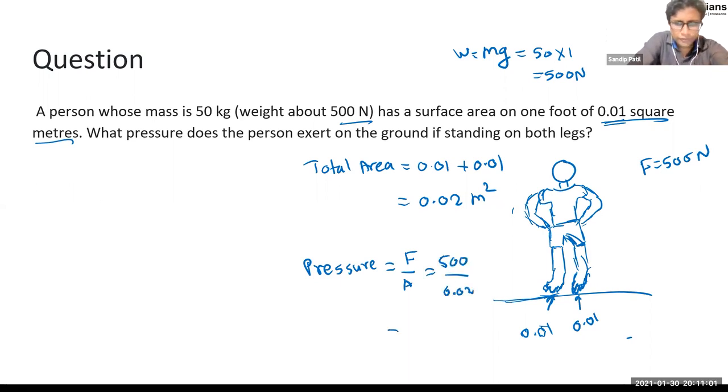If you do this calculation, you will get the answer, almost equal to 25,000 Pascal. Pascal is our unit. Atmosphere is also a unit, but the standard unit is Pascal. So whenever we do the calculations, remember we should write the unit in Pascal. We will get the answer, right?